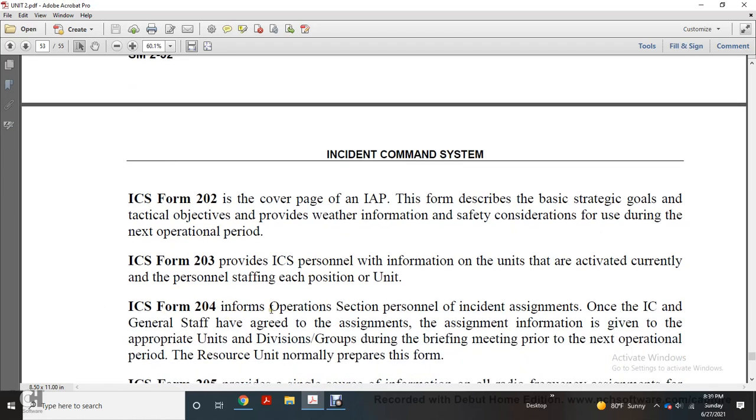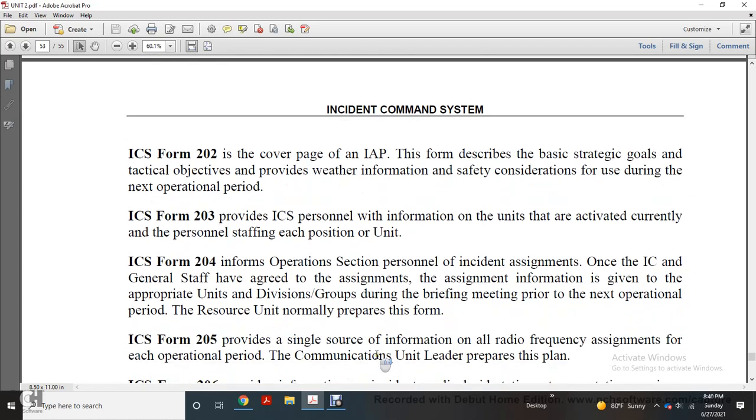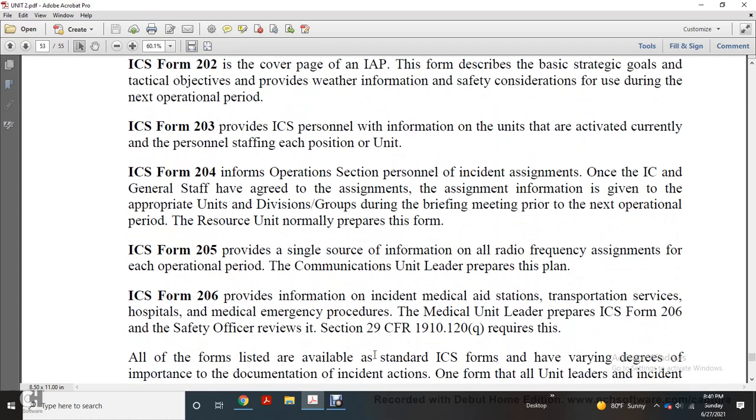Incident Command Form 204 informs operational section personnel of incident assignments once the Incident Command general staff has agreed with the assignment information. It is given to the appropriate units, operations divisions, and groups during the briefing meeting period of the next operational period. The resource unit normally prepares this form.